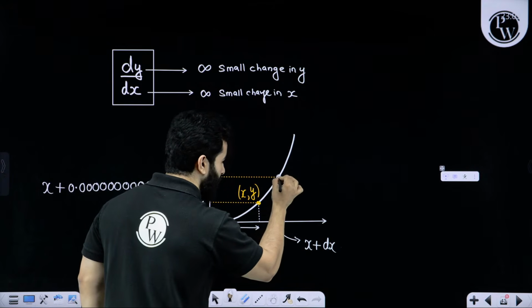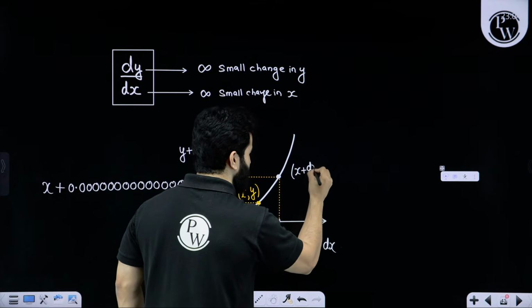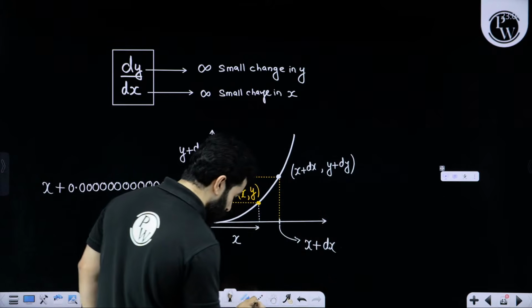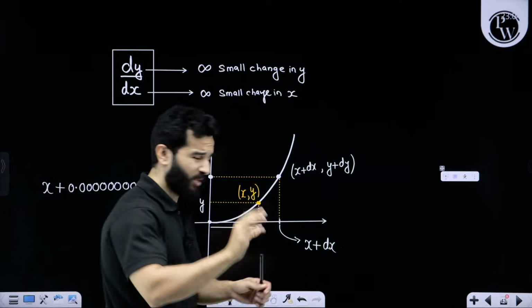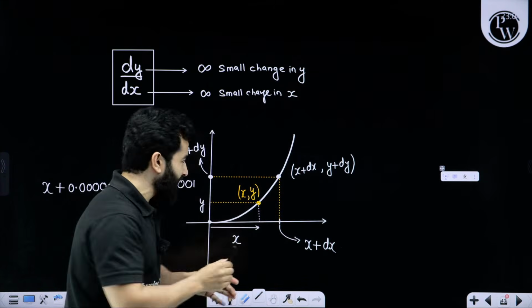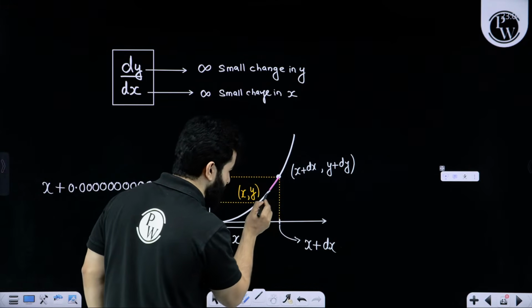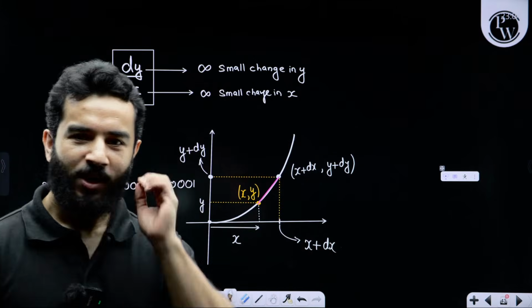So the coordinate of this is x plus dx comma y plus dy. When you join these two, now pay attention. These two points are so close to each other that I can imagine this as a straight line. Are you able to understand this?